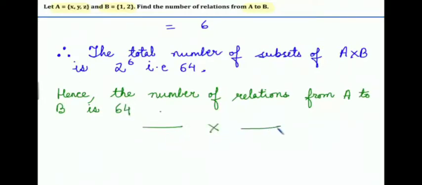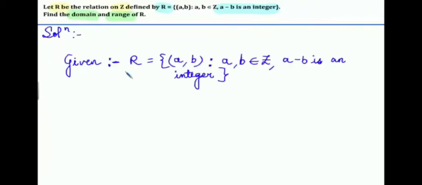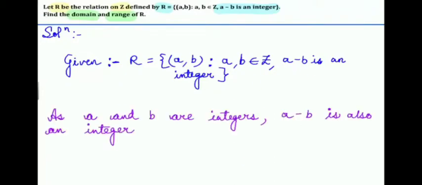Okay. Now move on to our last question. Let R be the relation on Z defined by R, where relation is equal to {(A, B)}, where A, B belongs to Z and A minus B is an integer. Find domain and range of relation R. If you want to try yourself, just pause the video and try. So given R is equal to {(A, B)}, A, B belongs to Z, A minus B is an integer.